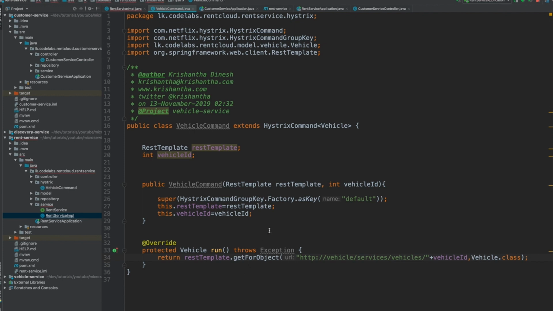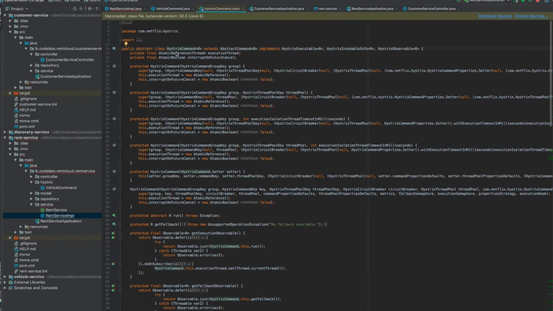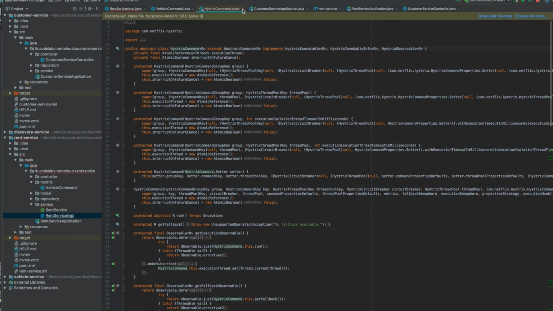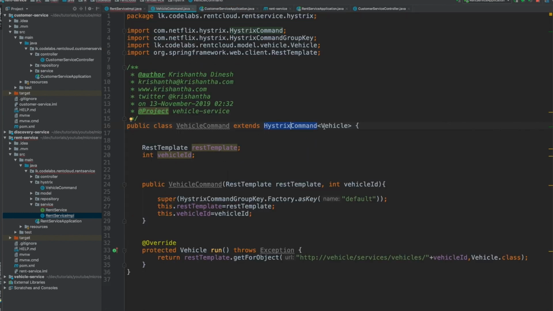To make it simple, I'm extending the HystrixCommand class. This is an abstract class, right? So you can check the source code later if you want. I'm going to extend that and implement my own one, and for that I'm going to pass my RestTemplate and my vehicle ID, and use those two to invoke in the run method, okay.